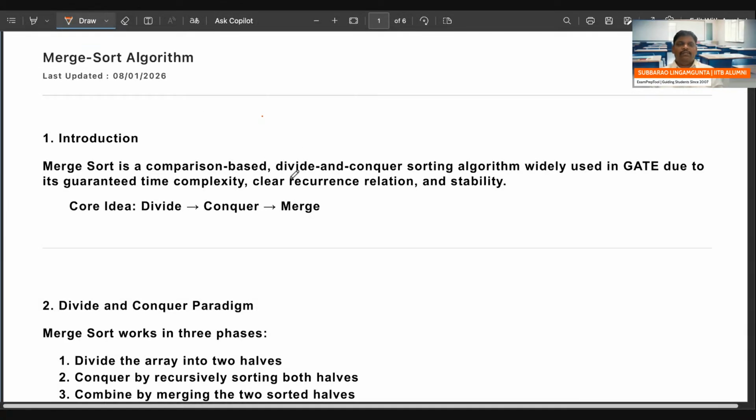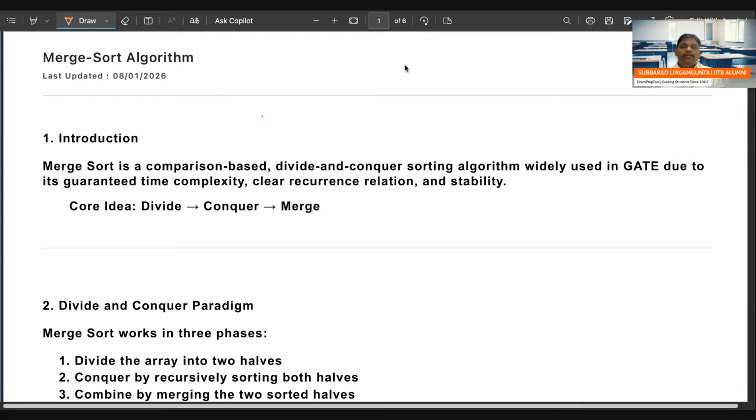So let me start this. In today's class, we are going to discuss the merge sort algorithm. So let's start now. Merge sort, and I want to clarify one important thing.